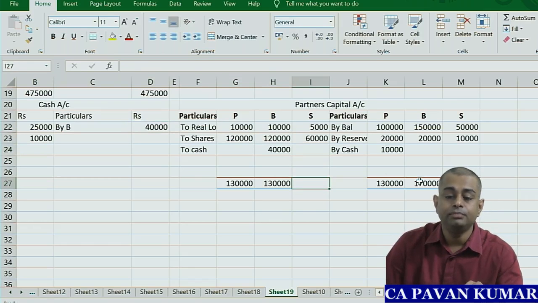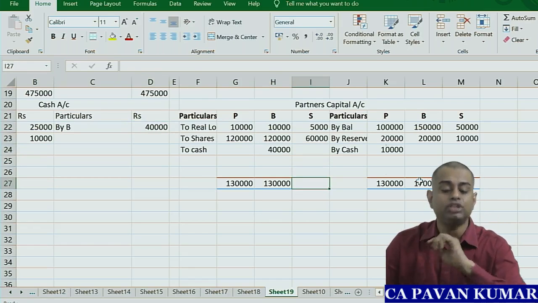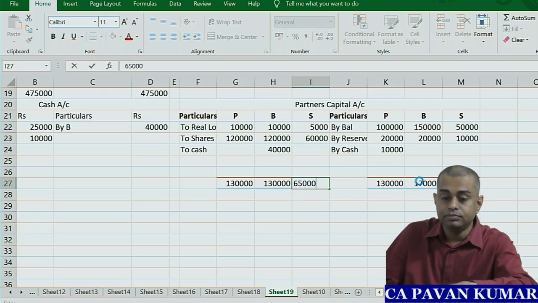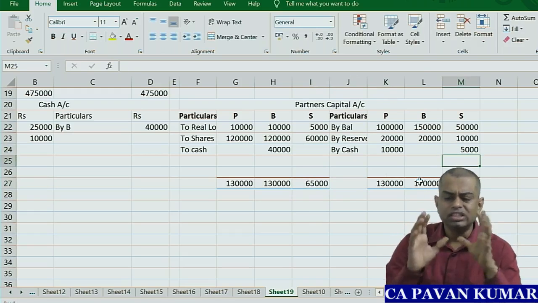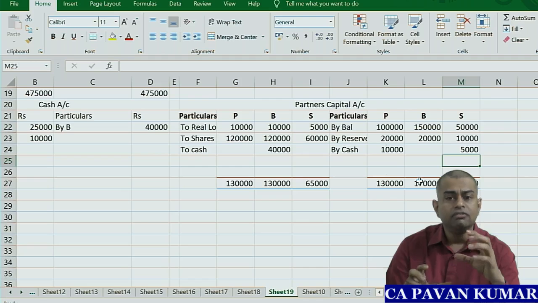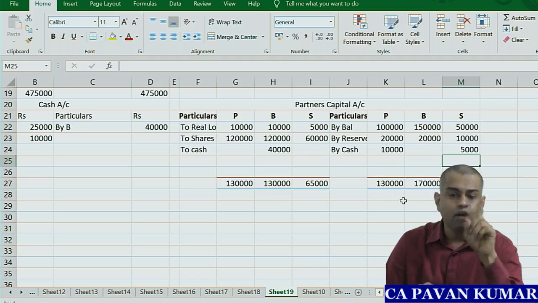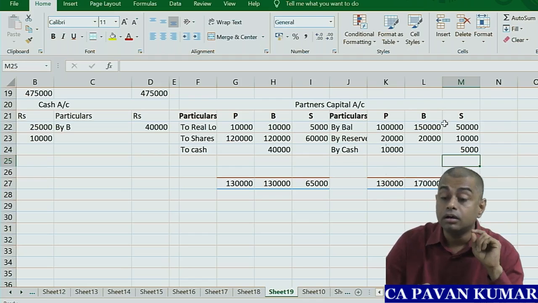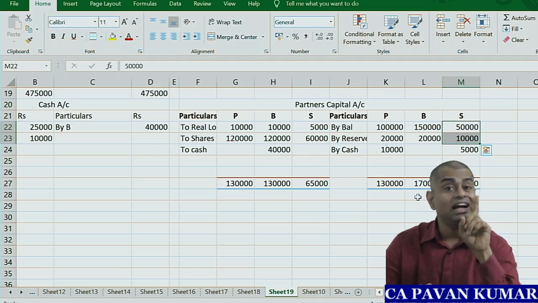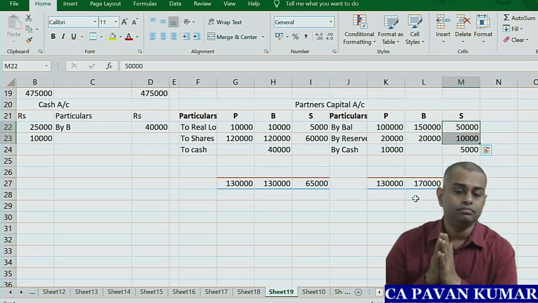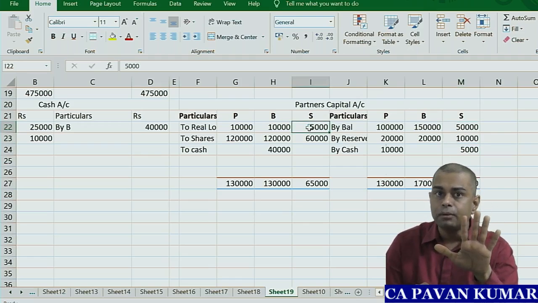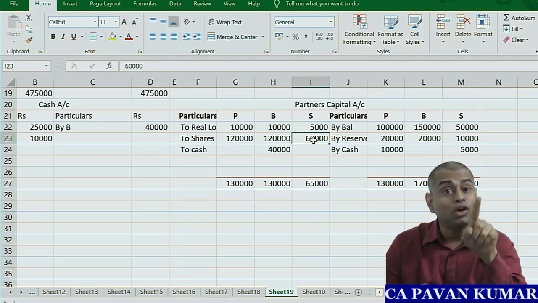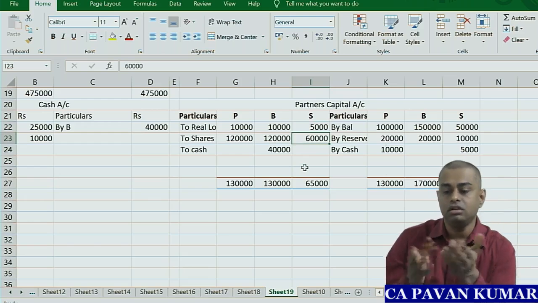Then look at the third guy. Debits 65,000, credit 60,000 only. Here he will bring 5,000. So simple. Firm has to give 60,000 to you, these are the credits, so you are eligible for 60,000, but you are losing 5,000, so now only 55,000 will come to you, but still you are getting 60,000 worth shares. That means you have to bring 5,000 now. Equation tallied.